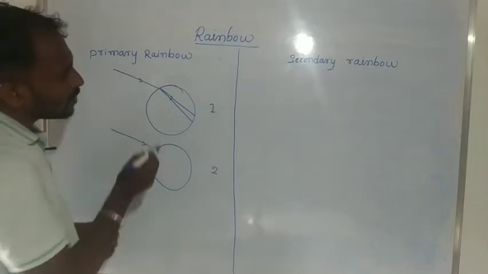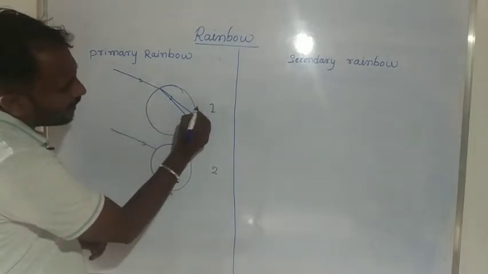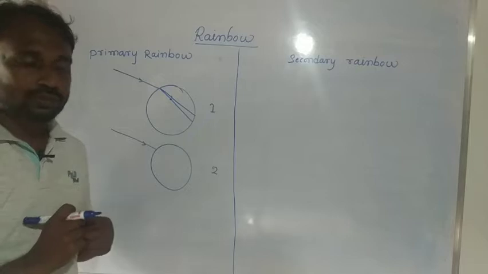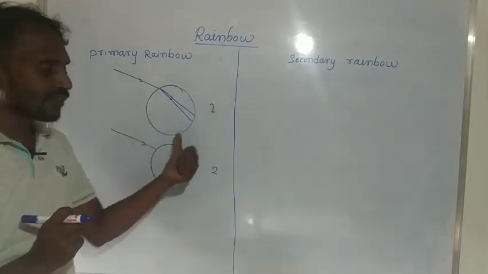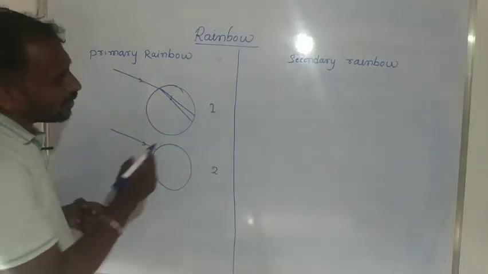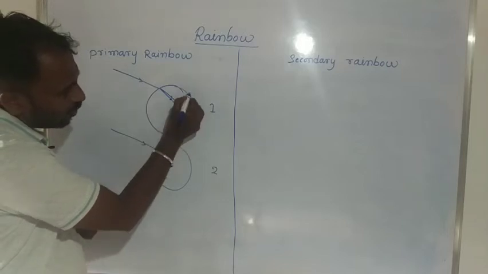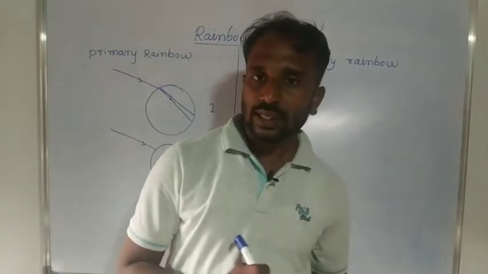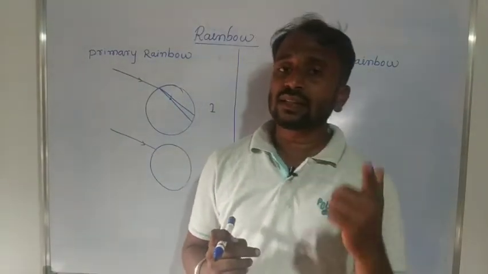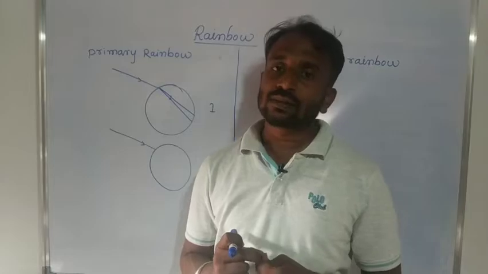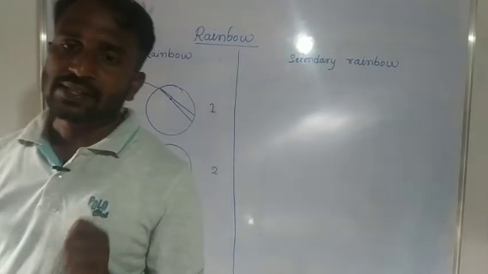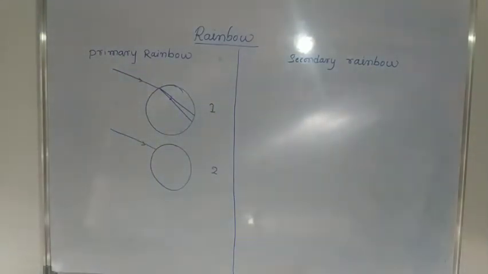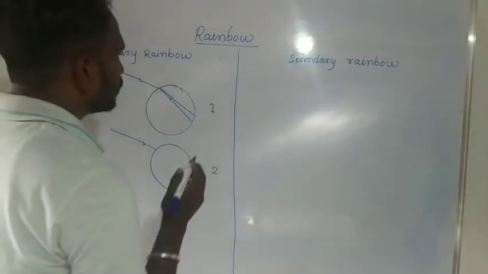Then this refracted light ray is incident on another surface of the water drop, meaning the inner surface. The angle of incidence is greater than the critical angle.